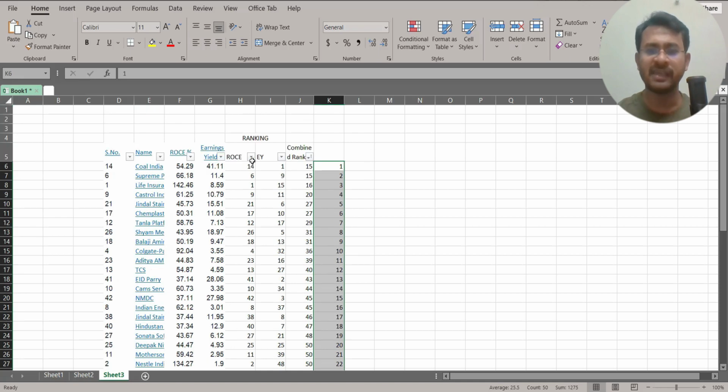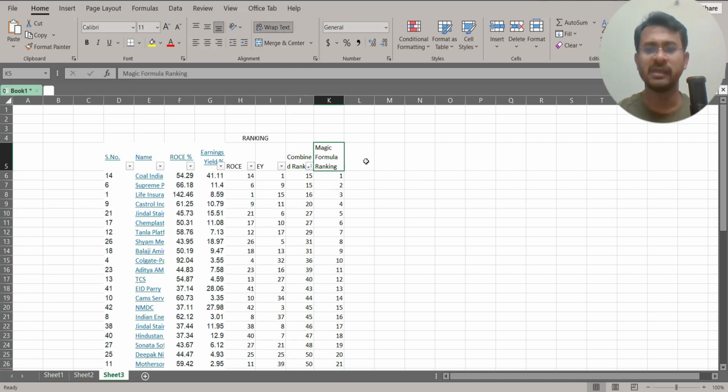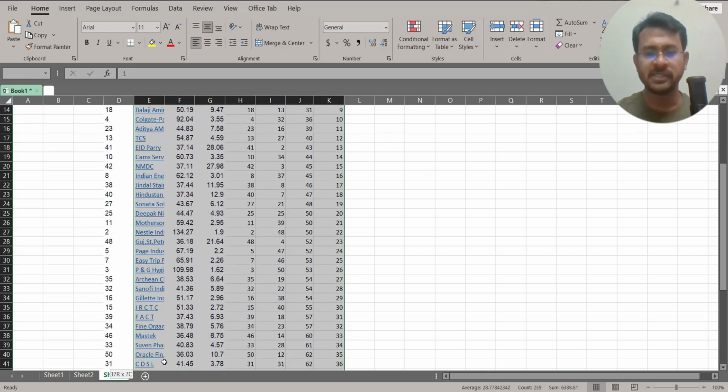So based on the equal weightage, this and this, when we find this total summation of the ranking, in this ranking, whichever is going to be the lowest combined rank, that is going to be my number one company. So this is my magic formula ranking, right? This is my magic formula ranking. In this magic formula ranking, I am getting this company. So now these top 30 companies, I have to take.